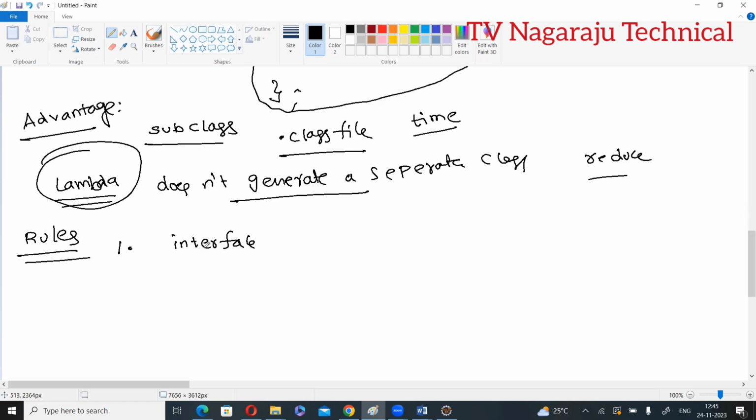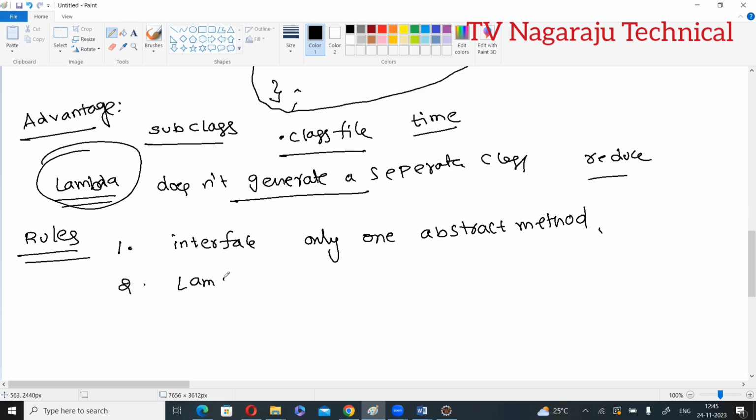Suppose the interface consists of more than one abstract method. Now for which abstract method do we write the lambda expression? There is no name. You got the point? In a lambda expression, the method name is not there. If you provide the definition, for which one? It leads to confusion. So the interface must consist of only one abstract method. Then only the lambda expression is possible.